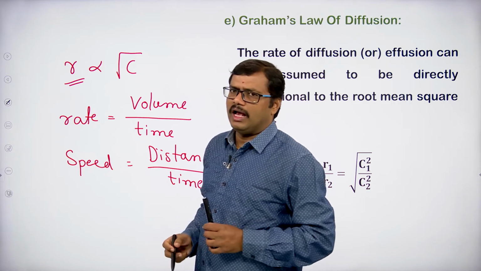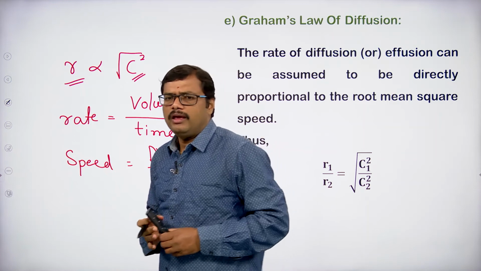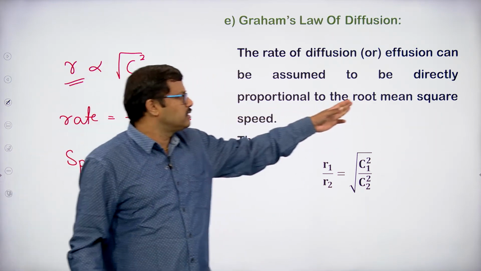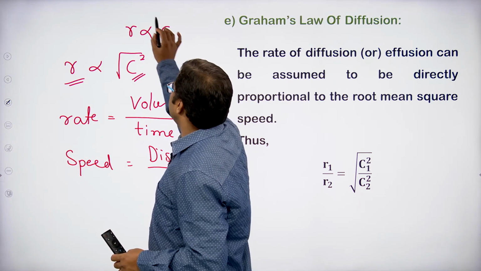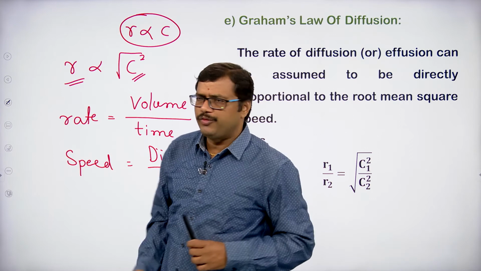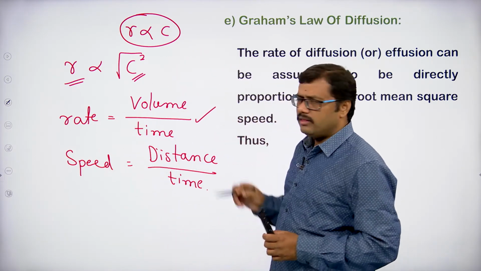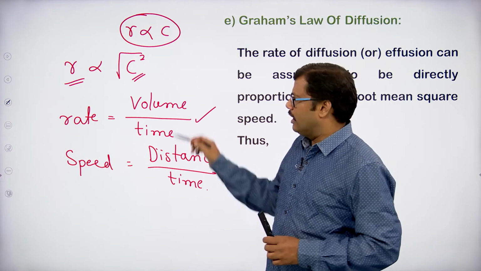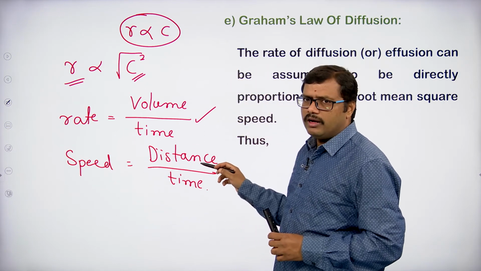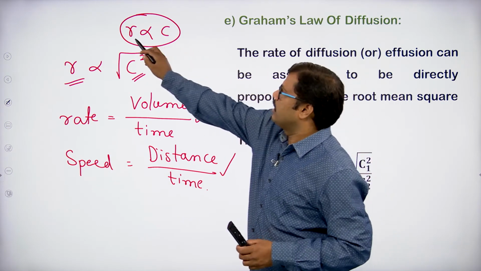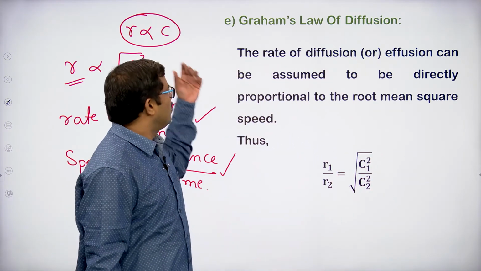So here, the rate of diffusion of a gas is directly proportional to the root mean square velocity. That is to say that R is directly proportional to C. What is R? Rate of diffusion. What is C? The root mean square velocity. Rate is given by the volume to time ratio, the volume of gas diffused in a given time. What is speed or velocity? Distance covered in a given time. So both are the same, and we can have a direct relation between the rate of diffusion and the root mean square velocity.